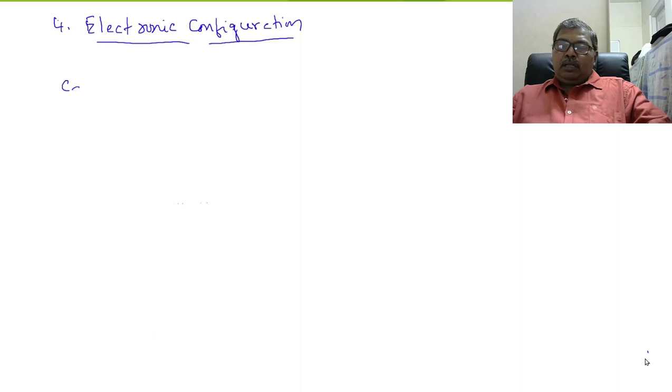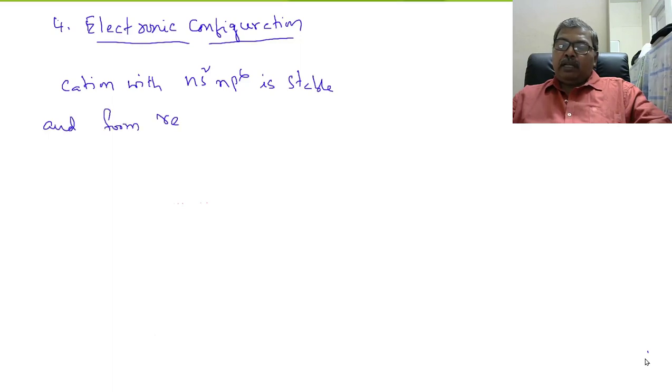Now, here a cation with Ns2Np6 configuration, noble gas configuration, is stable and forms readily than a cation with Ns2Np6 Nd10 configuration.